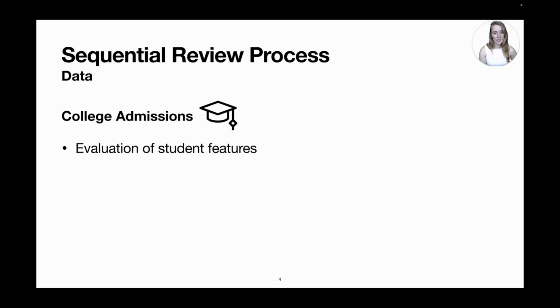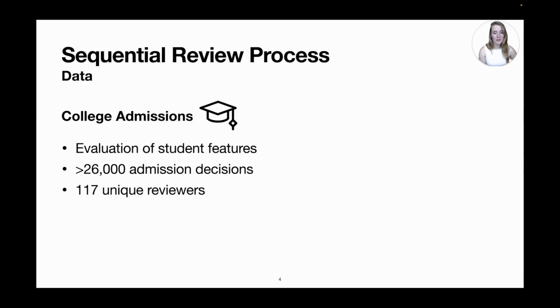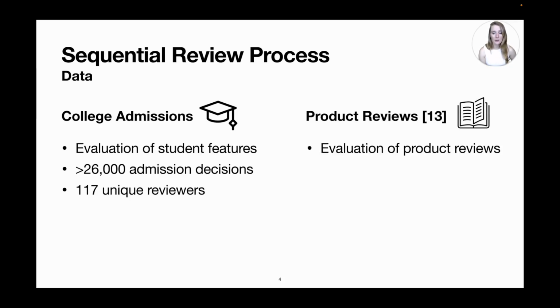Our work is based on 2 sequential decision-making datasets. First, we use decisions made for college admissions, where reviewers evaluate student features like GPA or recommendation letters. Over 26,000 decisions were made by 117 unique reviewers. Second, we use a sequential evaluation of product reviews, where over 3,500 decisions were made by 90 unique reviewers.